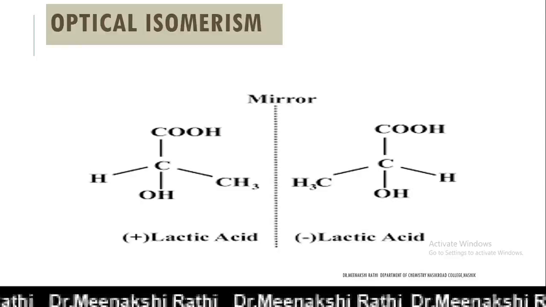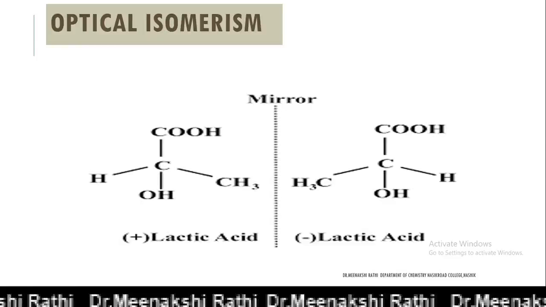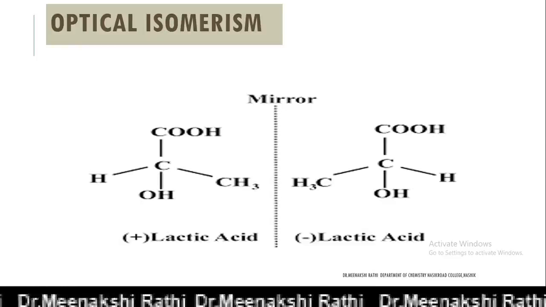There are two types of optically active compounds. One is dextrorotatory and another is levorotatory.